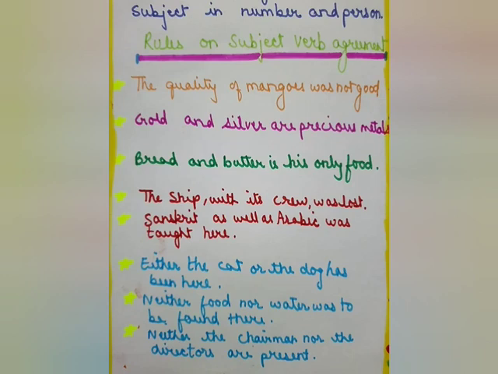But when one subject that is singular is joined by another subject that is plural, the plural subject should be placed nearest to the verb. Here one subject is chairman and the second subject is directors. So the singular subject should be put first and the plural subject should be placed near the verb, and the verb should be according to the nearer subject, that is directors. Neither the chairman nor the directors are present.